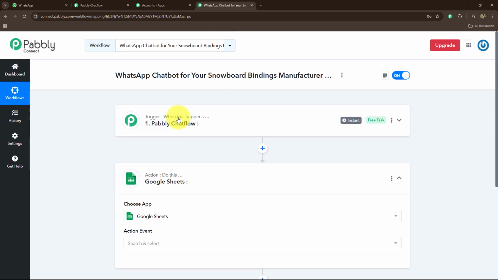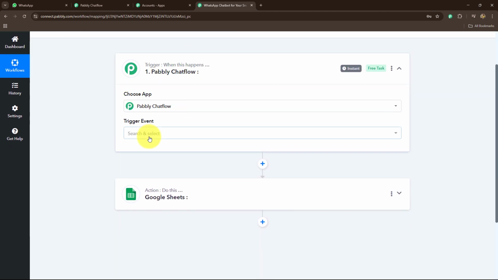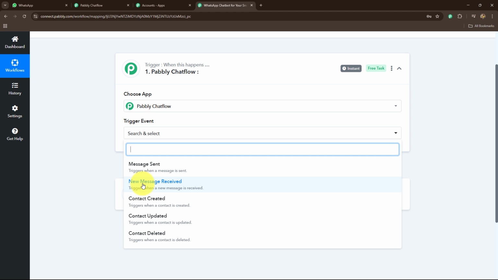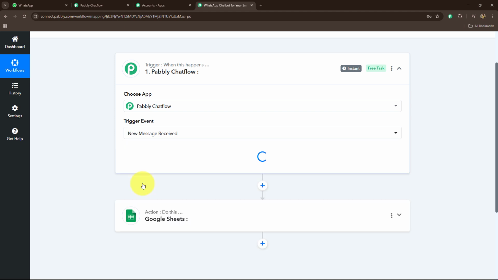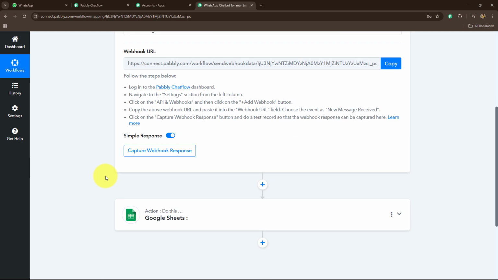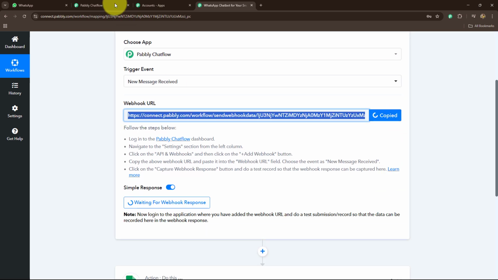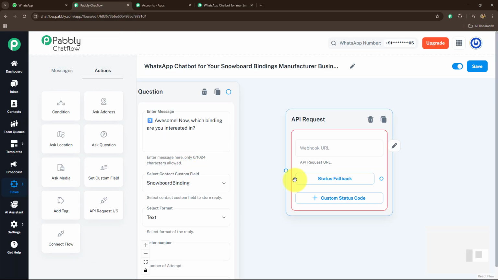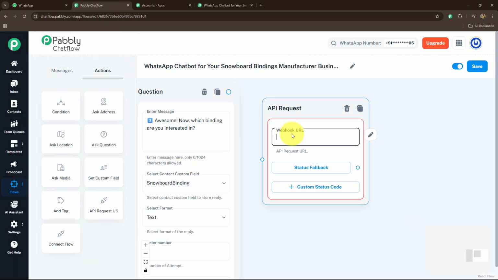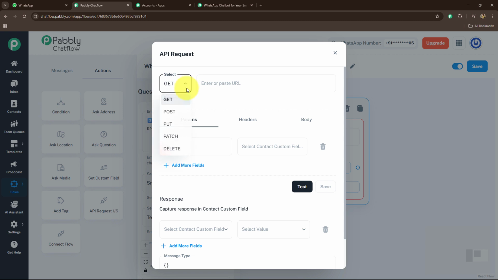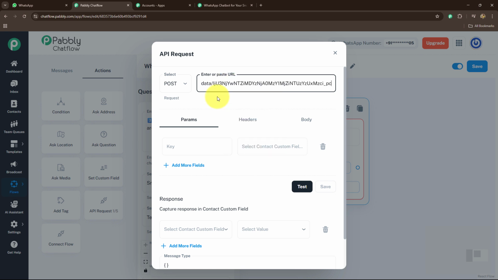Okay, now here, as I have selected Pabbly Chatflow as my trigger, we need to select the trigger event as well. That means when we are going to receive a new message through Pabbly Chatflow, then the response should be captured. We have received a webhook URL over here, so let's copy the webhook URL, and then I'm going to take you back towards my flow. Over here in the API request, we have to select the method as post, because we want to transfer the data towards Pabbly Connect. And now here we have to paste the URL that we have received from Pabbly Connect, the webhook URL. You have to decide the keys and the parameters that you want.